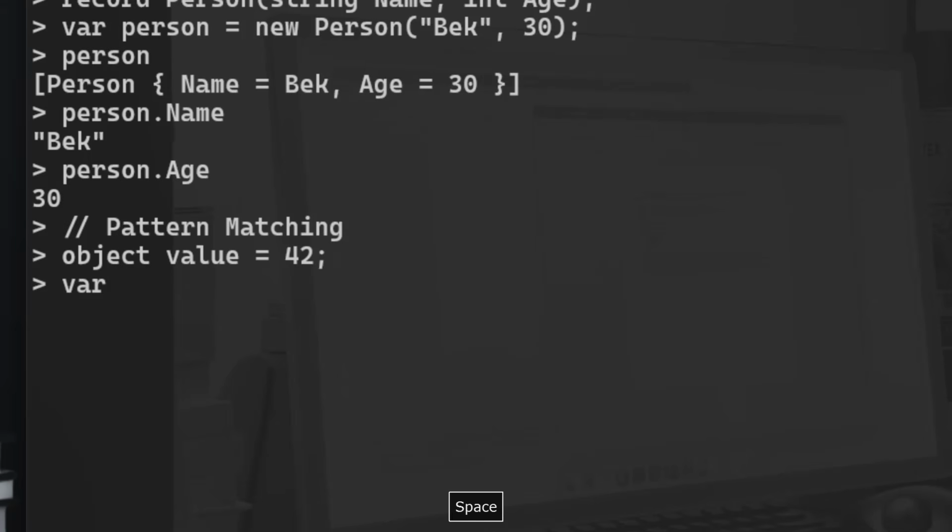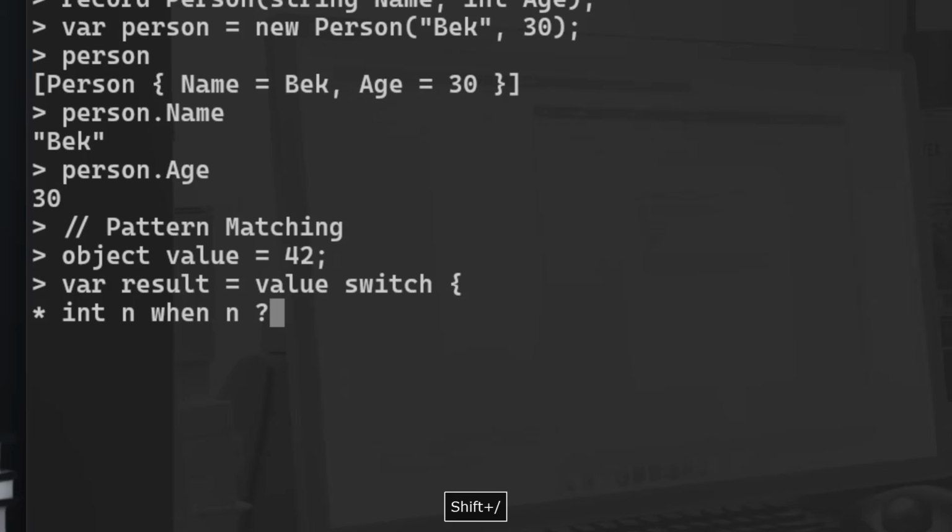Let's have a result variable equal to value, and we're going to use switch. And of course, switch, like in any programming language, it's a cleaner way to do if else. So we're going to see here if the int n, when n is more than 0, in this case, I want to print positive number.